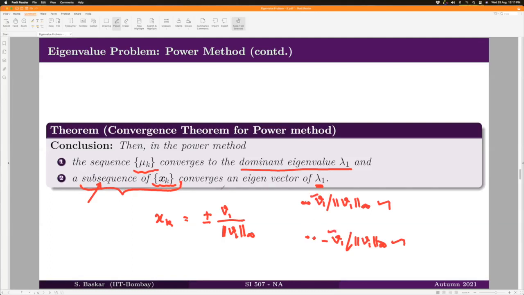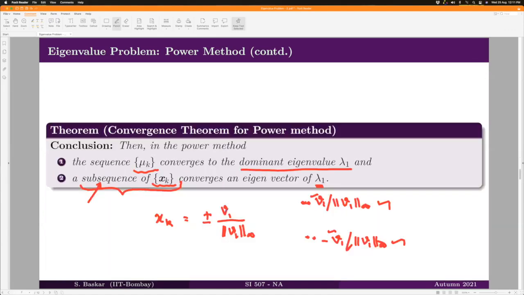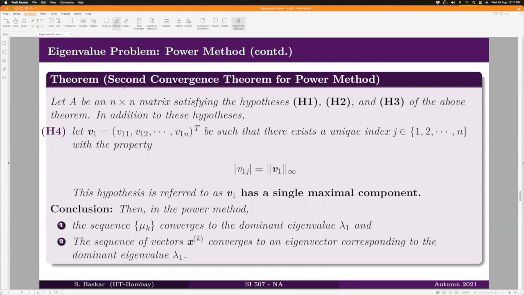Now, in order to obtain the whole sequence to converge, we need to give some restricted hypothesis in addition to these three hypotheses that we have given. That is our next theorem. Let's state it as second convergence theorem for power method. Assume that you have an n cross n matrix with all the hypotheses assumed in the last theorem are the same here also. In addition to these three hypotheses, we have H4, that is fourth hypothesis, which says that your eigenvector